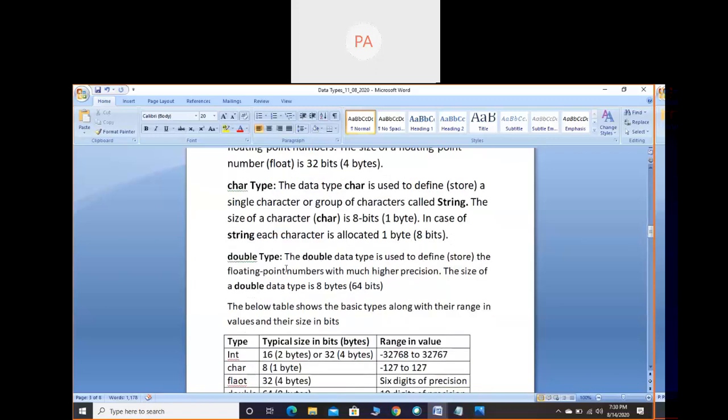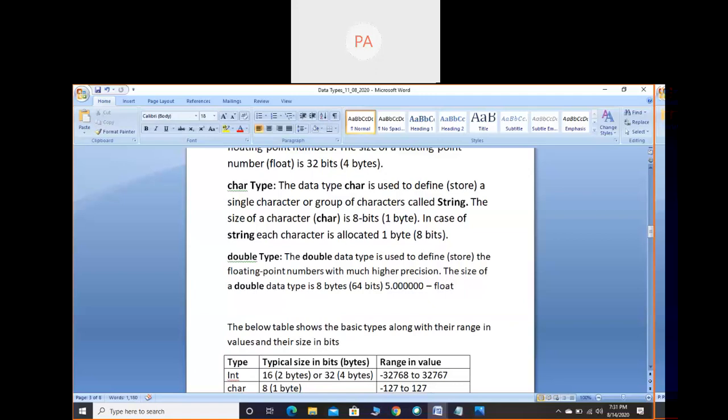Then comes the double data type. The double data type is used to store floating point numbers only, with much higher precision. As I said, if I consider 5.00 with 6 zeros, for this we can consider float. Now, if I want still more precision, like instead of 6 zeros, if I want 10 zeros, for this you should not consider the float data type. You have to consider the double data type. That is the difference here.